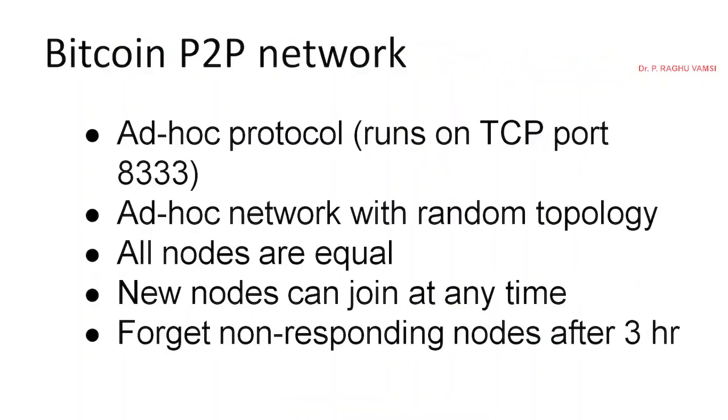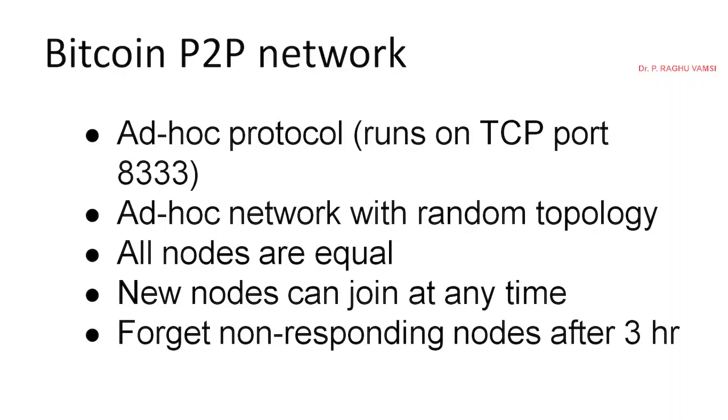The Bitcoin peer-to-peer network is an ad hoc protocol. Whenever a user wants to join, they can enter, and whenever they don't want to, they can get out of the network. Ad hoc means on the fly. Whenever they want, they can communicate, and whenever they don't want, they cannot communicate.